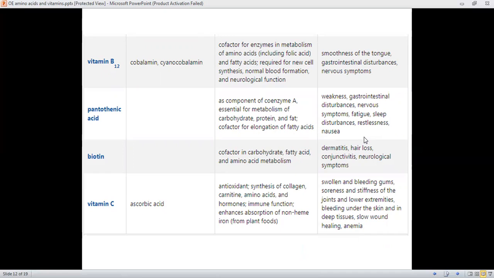Pantothenic acid is a component of coenzyme A, and it is essential for carbohydrate, protein, and fat metabolism, and it is a cofactor for elongation of fatty acids. Biotin, also called vitamin BH, is a cofactor for carbohydrate, fatty acid, and amino acid metabolism. Vitamin C, also called ascorbic acid, acts as an antioxidant, and it is used in the synthesis of collagen, carnitine, amino acids, and hormones, and it exerts immune function, and it also enhances the absorption of non-heme iron, especially from the food source.